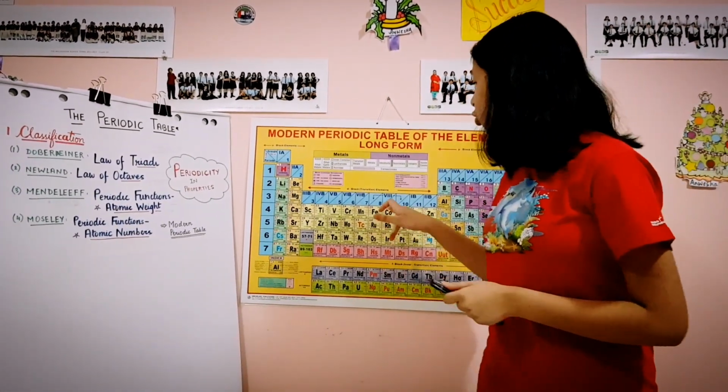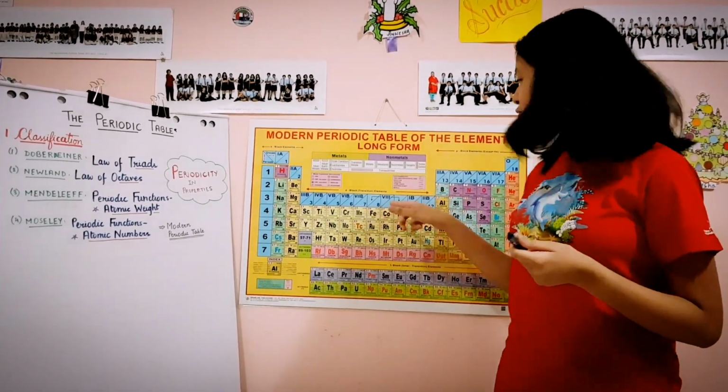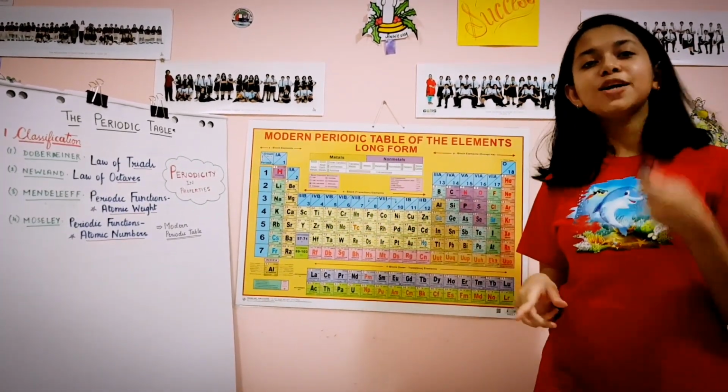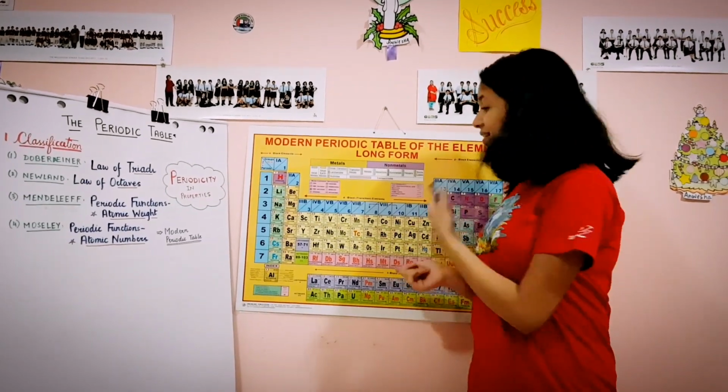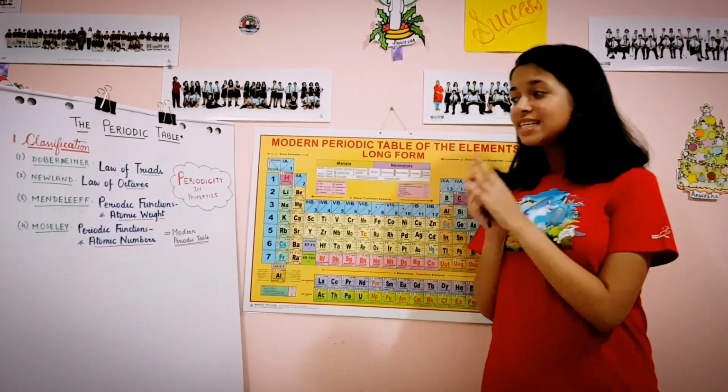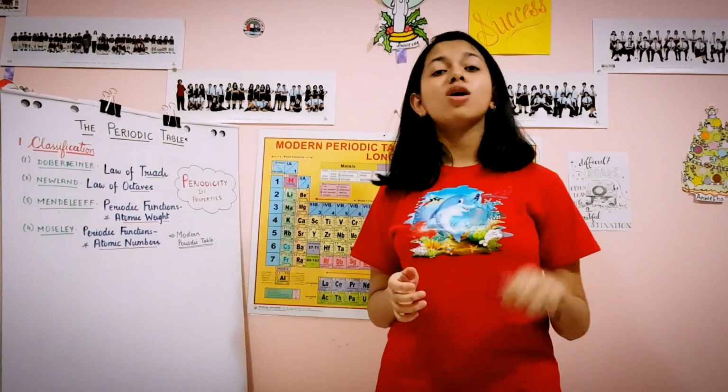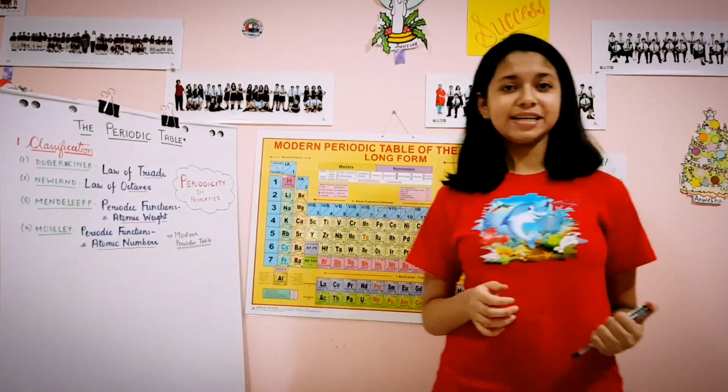And also for cobalt and nickel, the atomic number of cobalt is 27, which is less than the atomic number of nickel, which is 28. So even that problem gets justified. So Moseley's periodic table was able to do away with almost all of the demerits of the previous periodic tables.